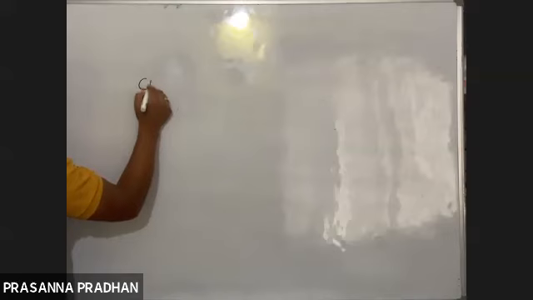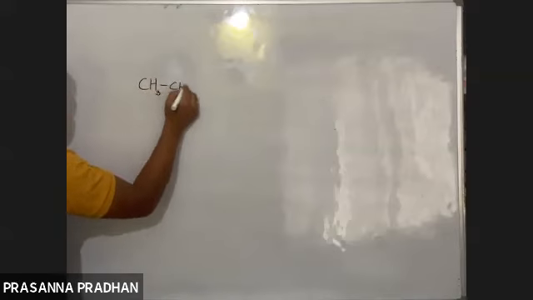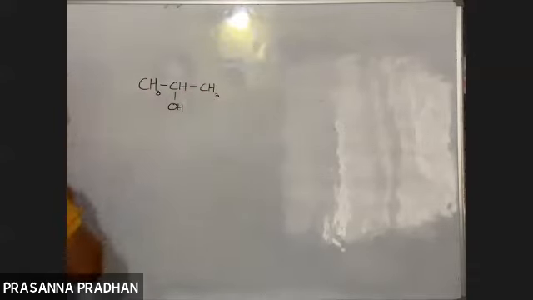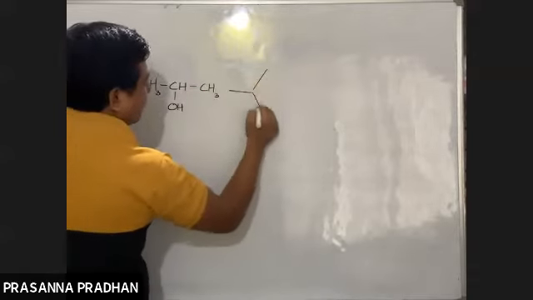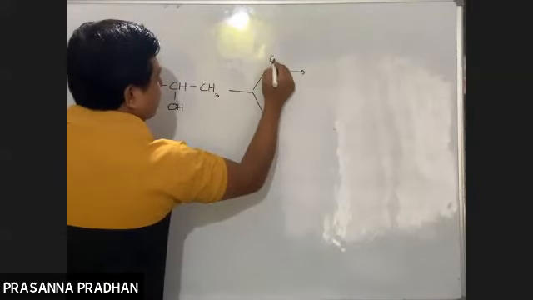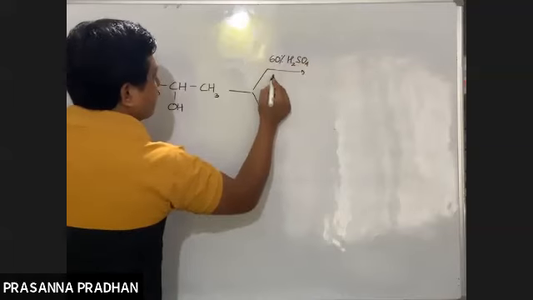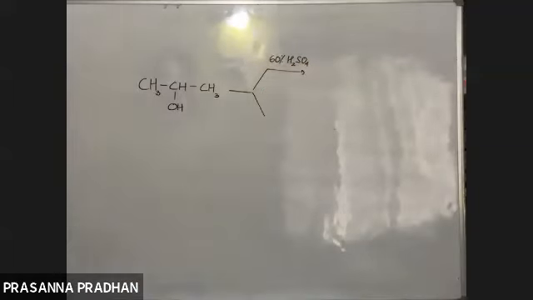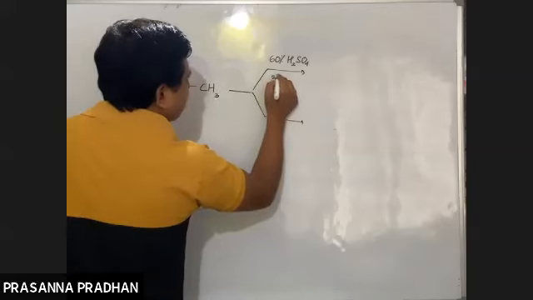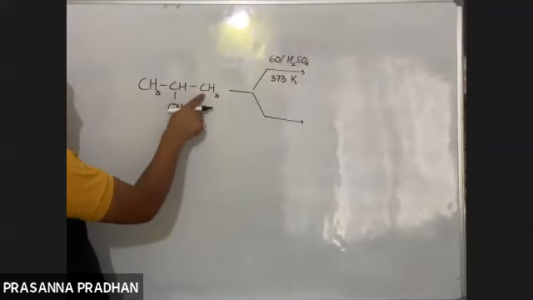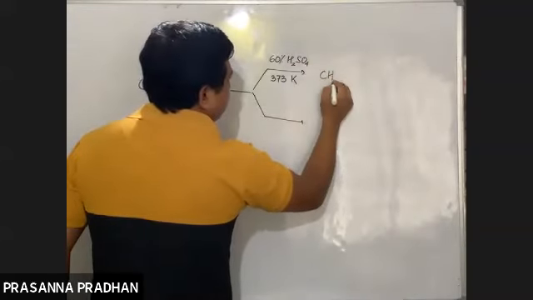Now suppose I have CH3, CH, OH, CH3. This is a 2-degree alcohol, fine. Now if I treat this with sulfuric acid, what percent was it? 60% sulfuric acid. What was the temperature? For a 2-degree alcohol, I think it was 373 Kelvin, right? So what will happen? From here OH, from here H, I'll be getting an alkene.